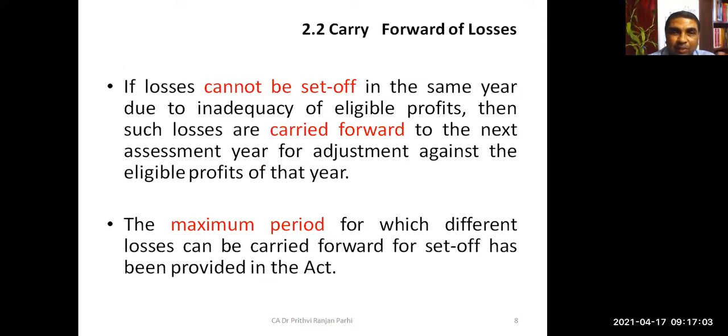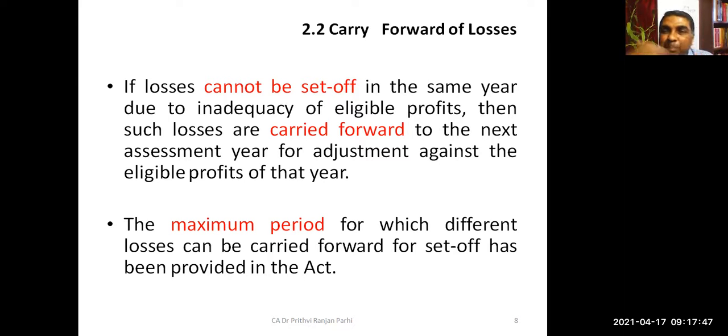Okay, then what is carried forward? If it cannot be set off in the same year, why can it not be set off? Maybe in other sources profit may not be adequate, or other heads profit may not be adequate. Or maybe this is a kind of loss which can be set off subject to certain conditions, and this year it's not possible. So if losses cannot be set off in the same year due to inadequacy of eligible profit, then they can be carried forward to the next assessment year. This is the concept of carry forward, for adjustment against the eligible profit of that year.